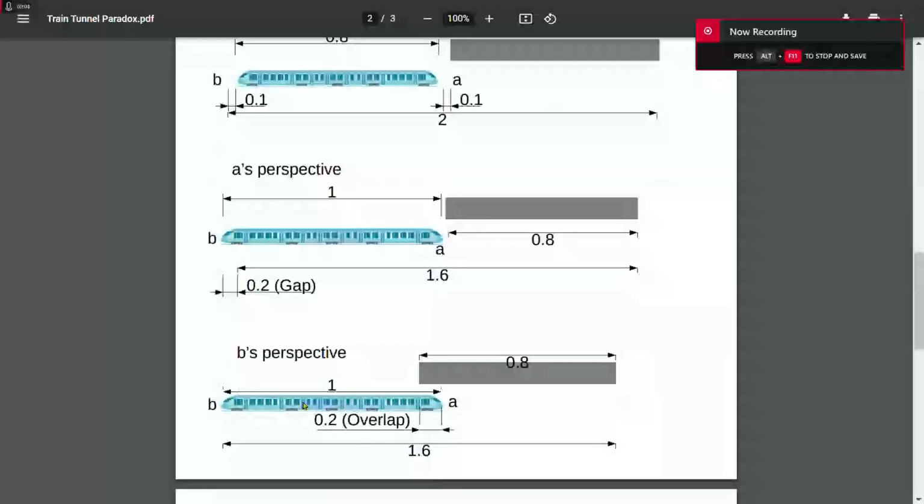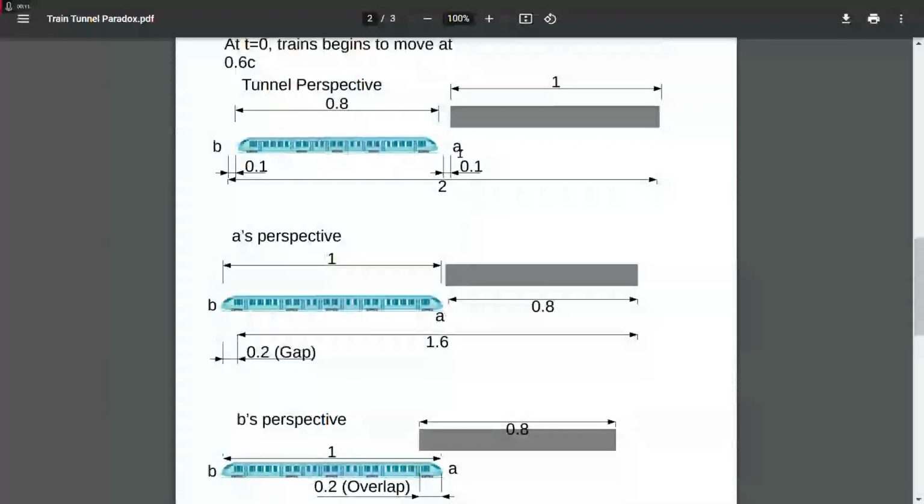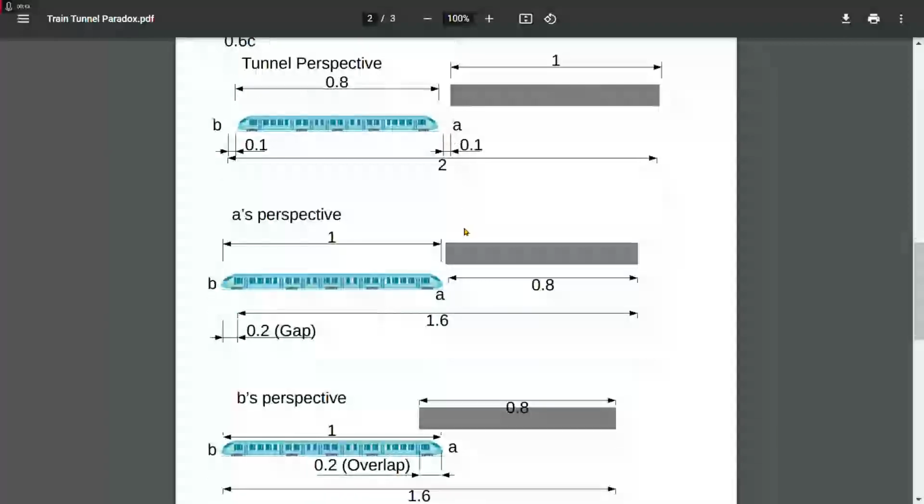Now, recall I said that we're going to have two different perspectives on the train. We're going to have two observers, A and B. A is at the front of the train, and B is at the rear of the train. Now, what exactly would A see at this point? Notice how the tunnel sees a gap of 0.1. Well, it's very simple. When an object is moving, and again, we know that when this train is moving, the tunnel is going to get shortened to 0.8.